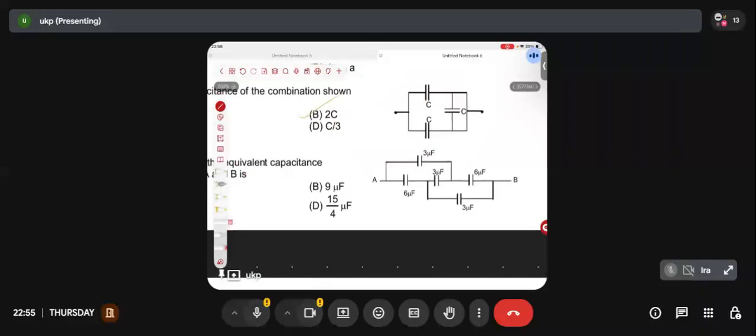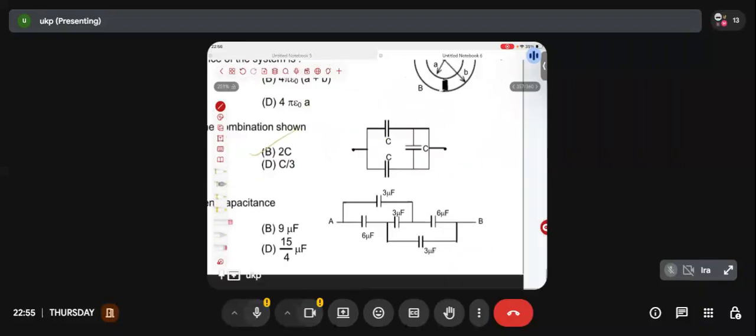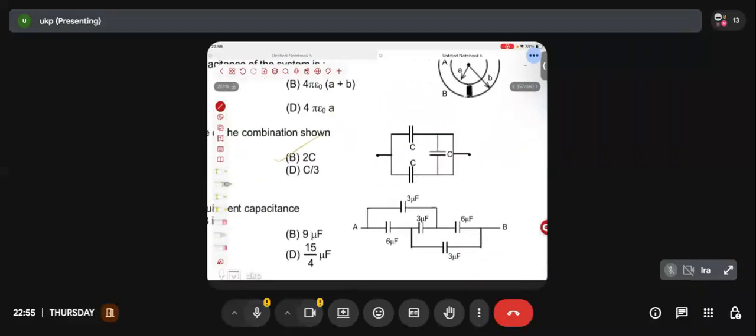Anyone, just draw the equivalent diagram of this. Let's draw the equivalent diagram of this. What is the equivalent circuit diagram? Just draw it in the normal fashion. This is A. Check once. If I make any silly mistake, just let me know.